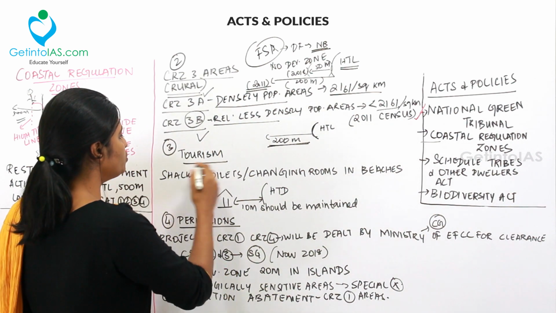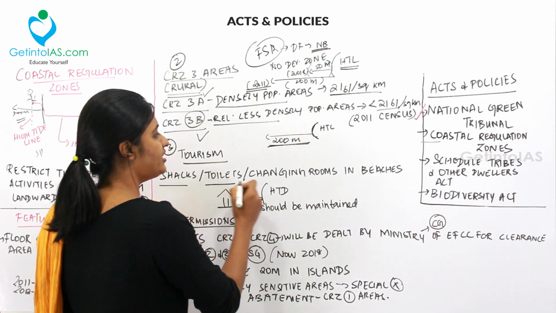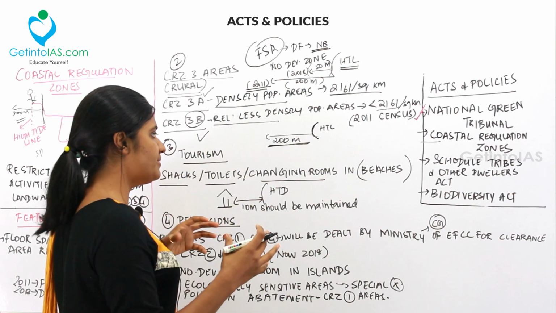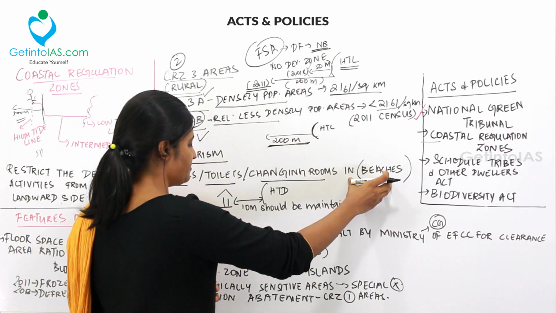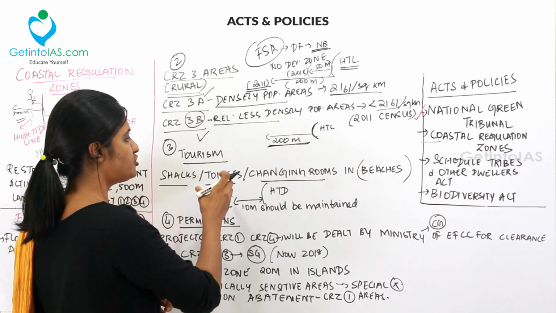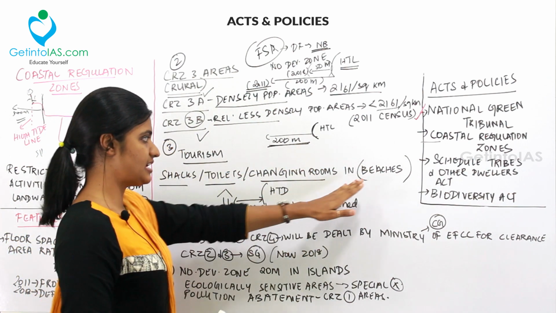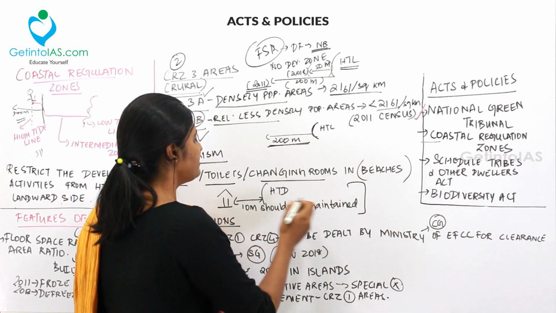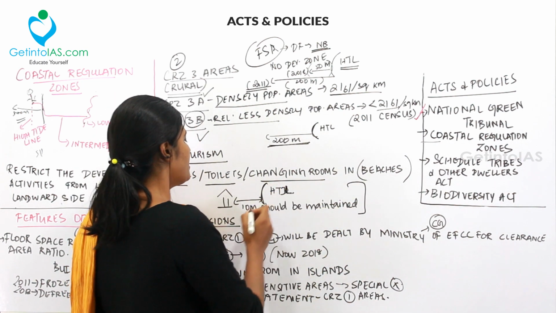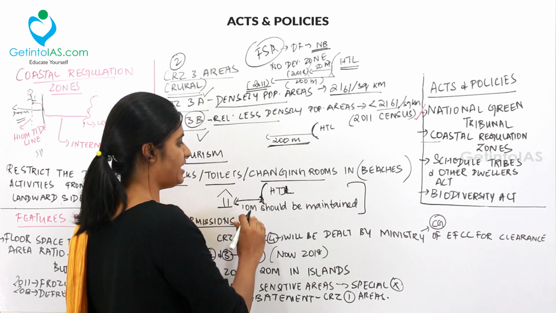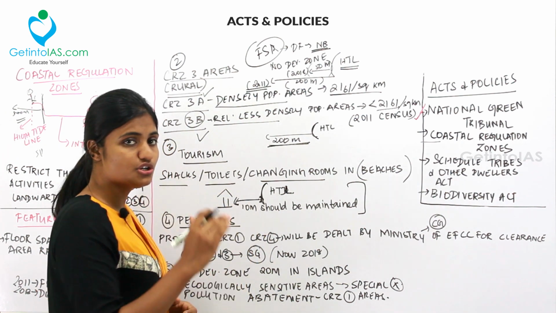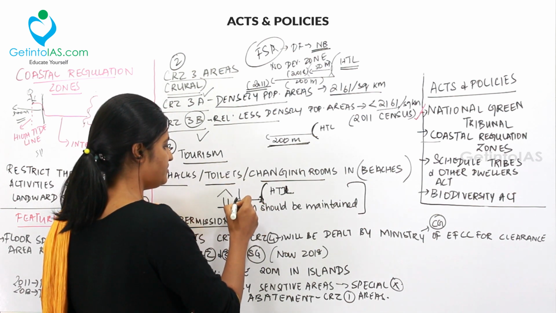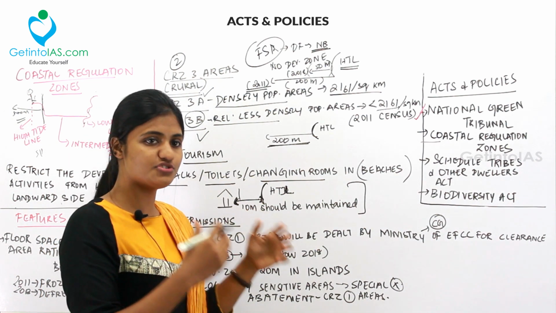And then thirdly, tourism. The shacks, toilets and changing rooms in beaches are to be established. Normally, toilets were already present in the beaches. Now all the shacks, toilets and changing rooms are to be established. But there is one restriction in the 2018 norms: from the high tide line, 10 meters should be maintained. That is, within the 10 meters you shouldn't build any shacks, toilets or changing rooms. Only after the 10 meters should you build the toilets or changing rooms.